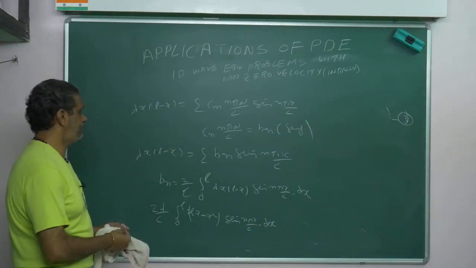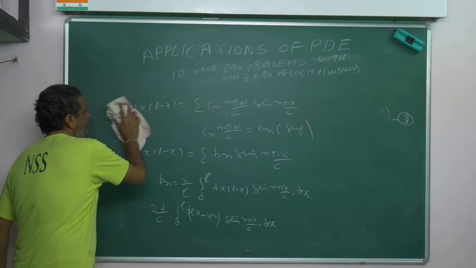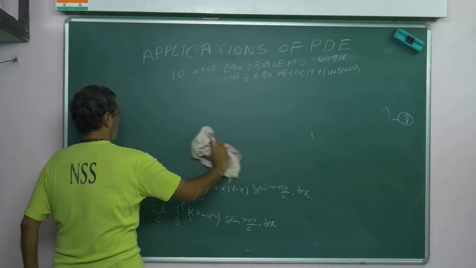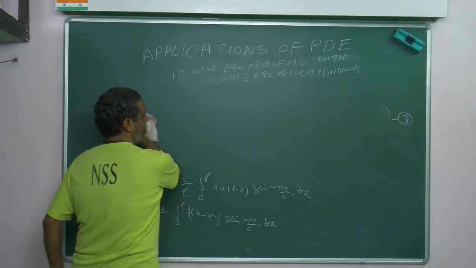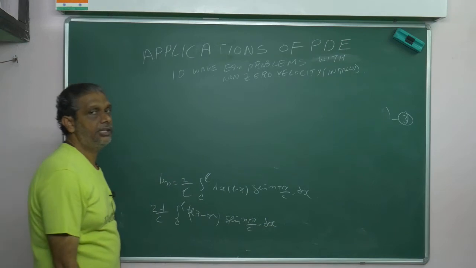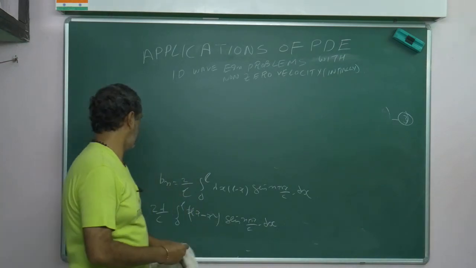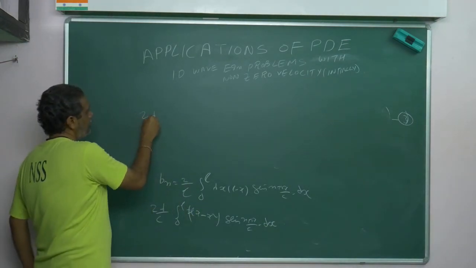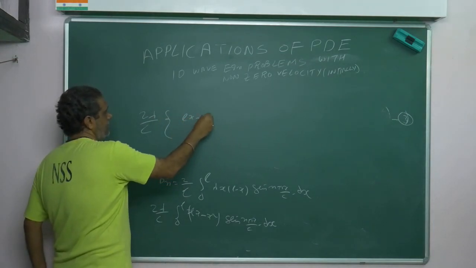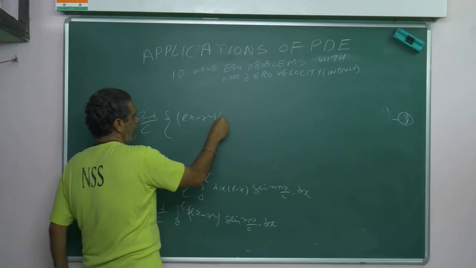So use Bernoulli's formula. One function you can keep as it is, one function you can integrate. What you kept constant, that you can differentiate. How will you take the differential part? Which term gets vanished after some time, that you can take as the differential. So what I will write here: 2 by lambda, open the bracket, this you can keep as it is, sin n pi x by L is what?